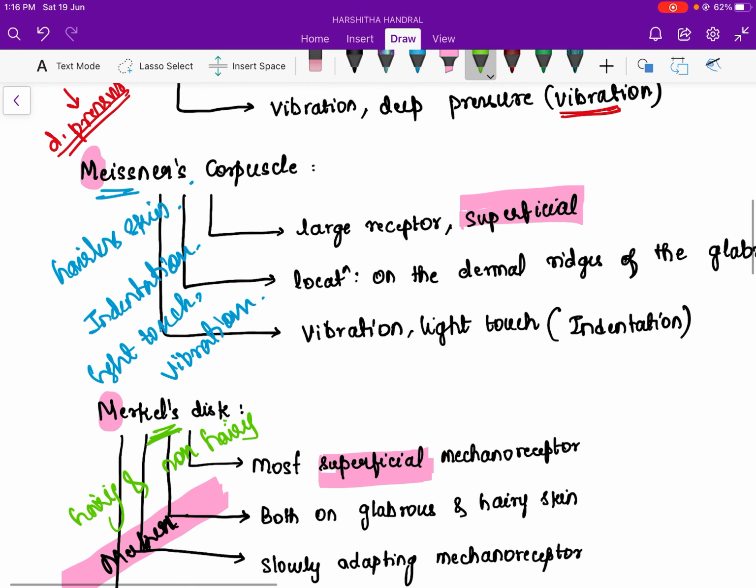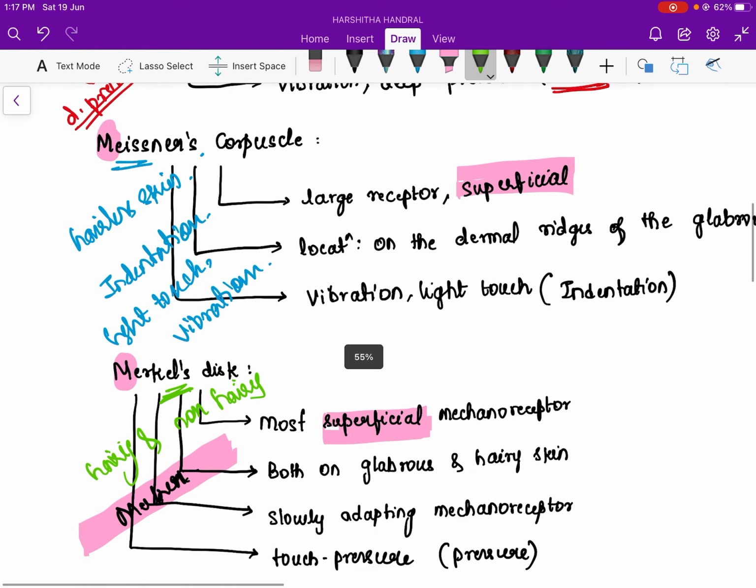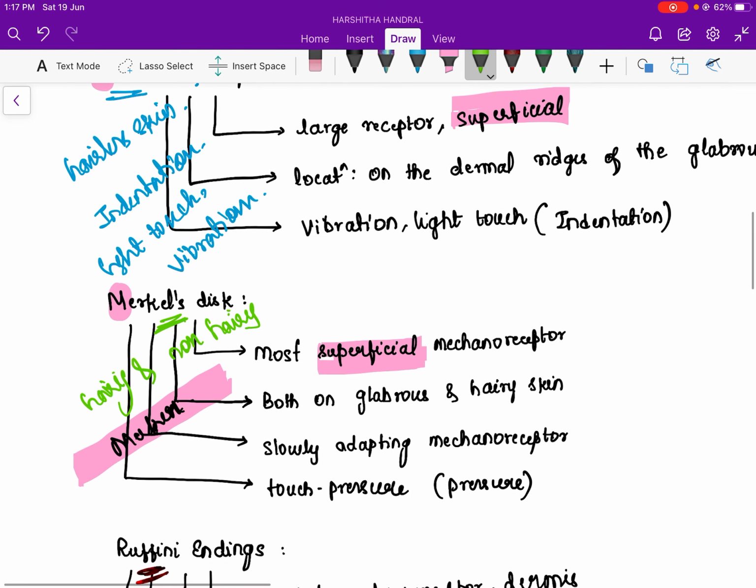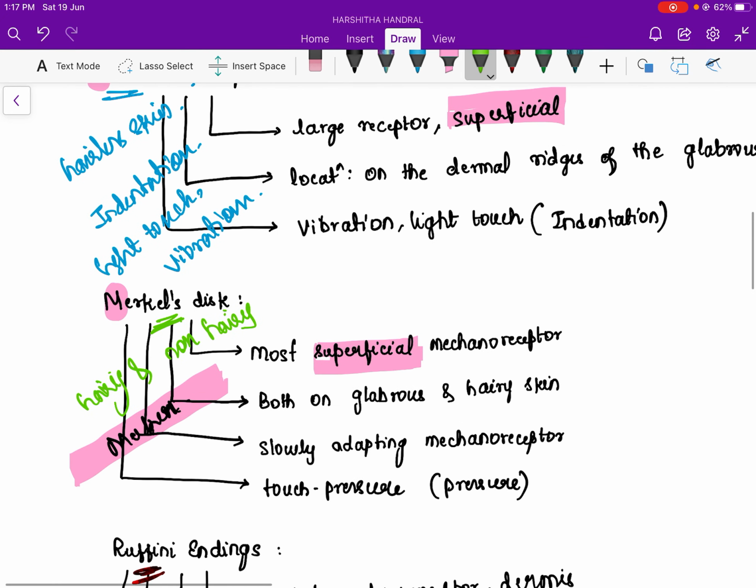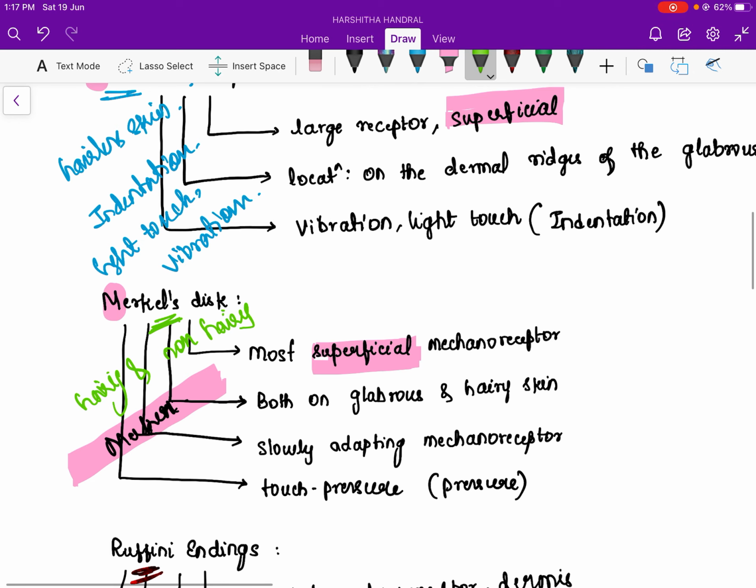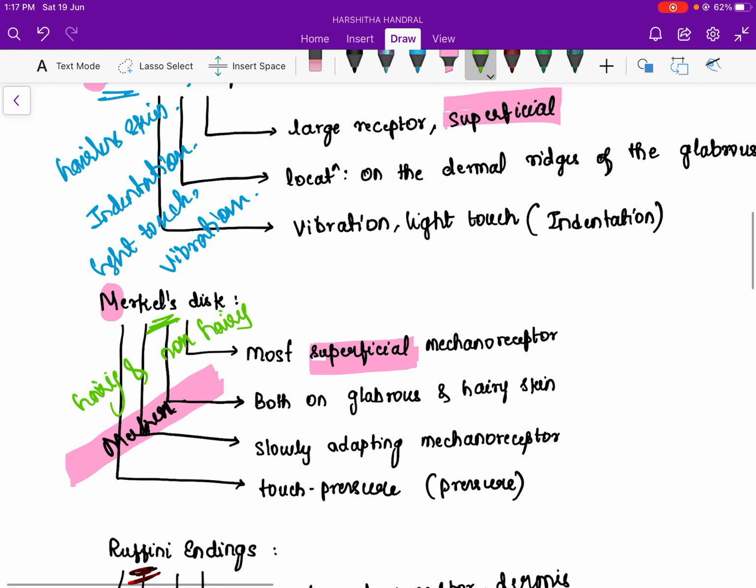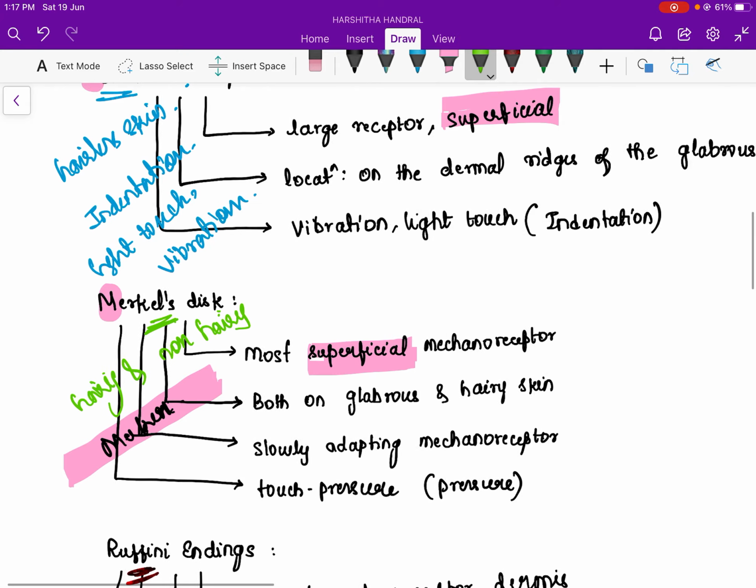And Merkel and Meissner's both start with M, so they are superficial. And Meissner's goes so smoothly, so it is a fast adapting mechanoreceptor. Whereas Merkel sounds like rough, so it is a slowly adapting mechanoreceptor, and it starts with M, so it is a superficial mechanoreceptor. And Merkel sounds like all at the end, so it is in both the hairy and the non-hairy skin. And Merkel is like how you use a marker, you touch, and you put a pressure, so touch and pressure is by Merkel.